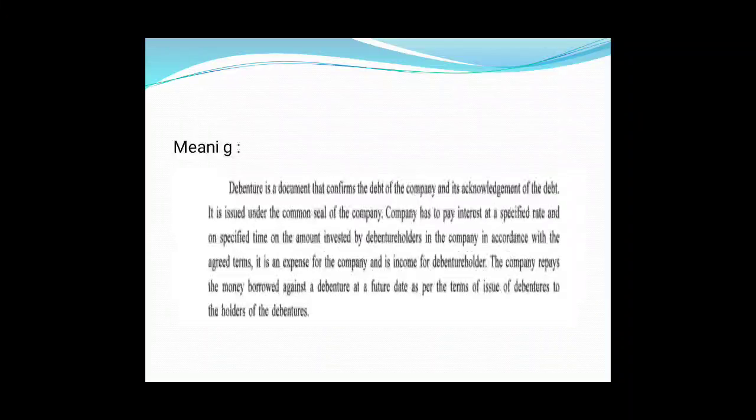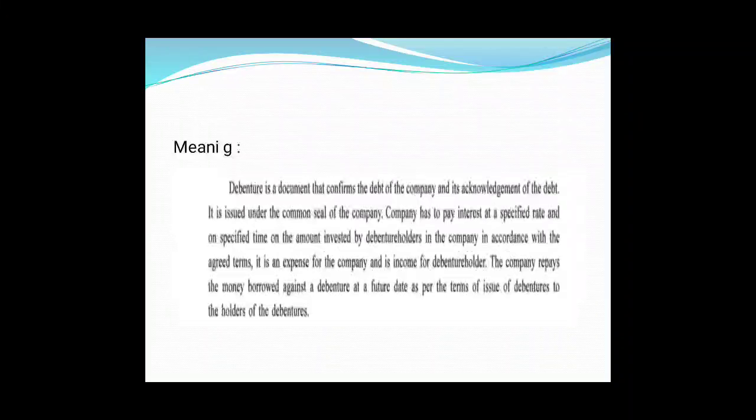interest on that. That interest may be half yearly or yearly. Normally companies pay interest half yearly. Okay, it is an expense for the company. That interest which is paid by the company to the debenture holders is an expense, and it is income for debenture holders.